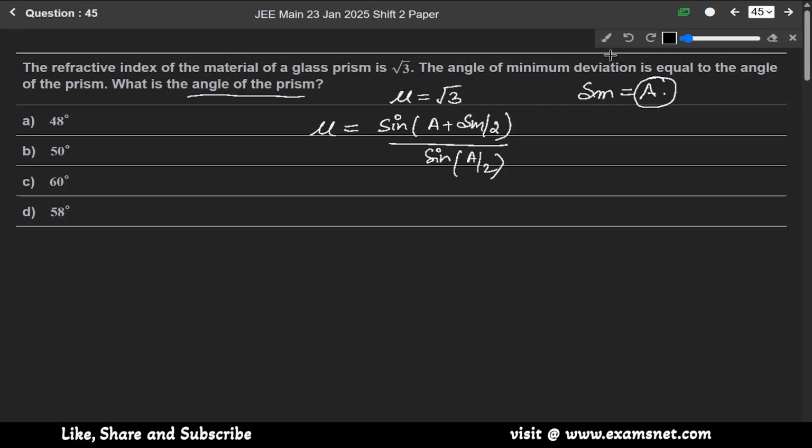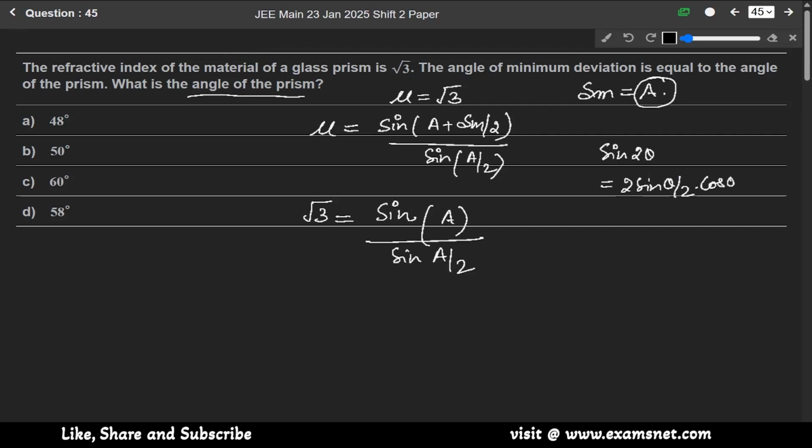Since mu is given as √3 and minimum deviation is equal to the angle A of the prism, here we will write sine A over sine A by 2. And we know the formula sine 2 theta is equal to 2 sine theta cos theta.